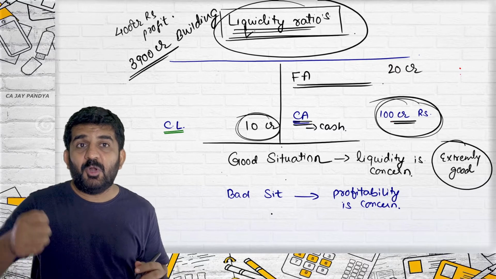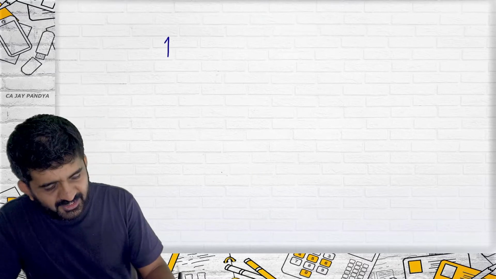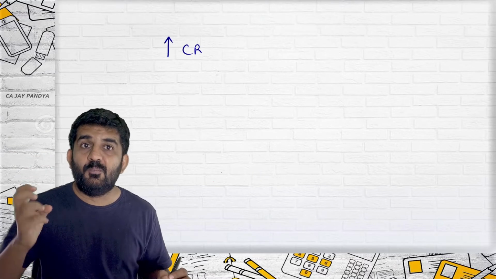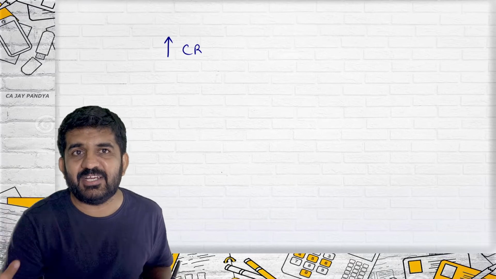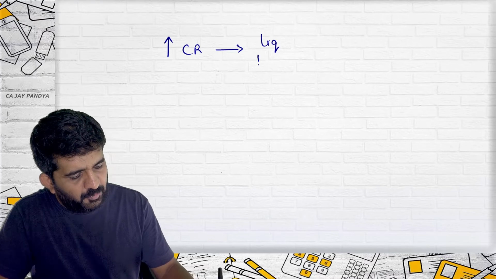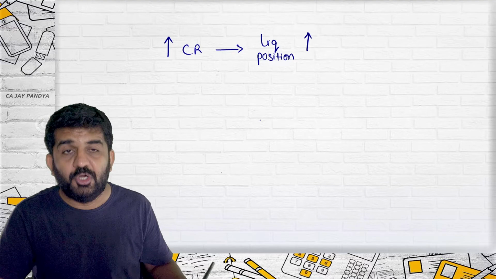Alright, see what you need to do. If you increase the current ratio, more amount will be invested in current assets. Your liquidity position will increase or will become good.